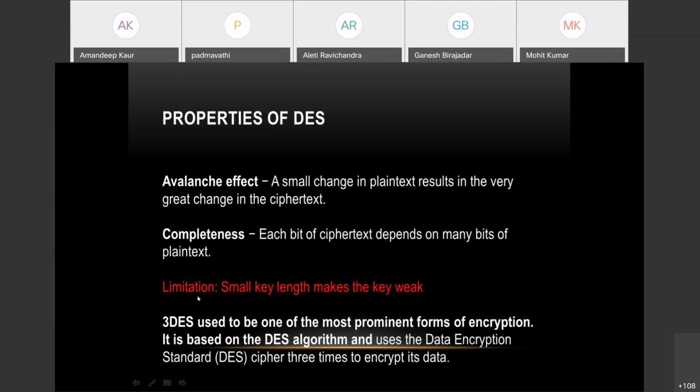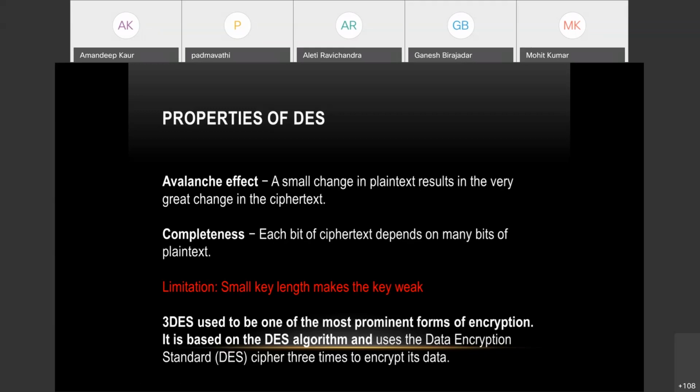Now, the only limitation here is that, although we can assume it to be complex as there are a lot of steps, the key length is still very small. There is only a 56-bit key that we use in every round. This key length is very small when we are planning to secure various organizations which are spread all over the world.